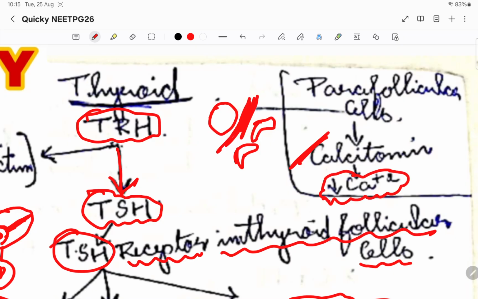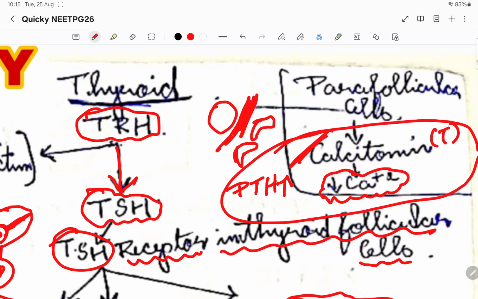For the increase in calcium levels, we know from orthopedics it was PTH, the parathyroid hormone. Calcitonin is the thyroid hormone. Parathyroid hormone will increase the calcium levels in our body, whereas calcitonin will reduce the calcium level in our blood. So these two are contrary to each other.